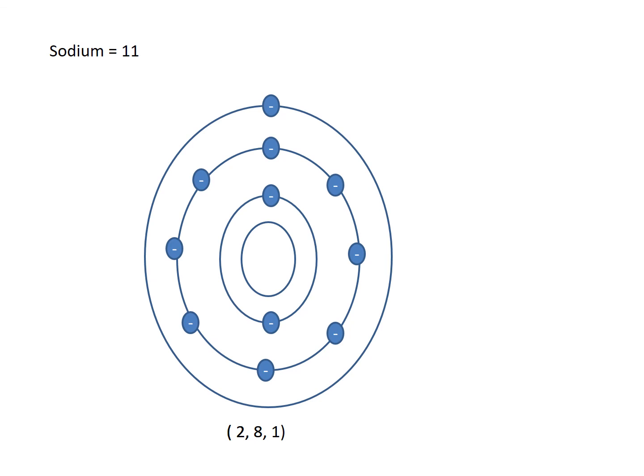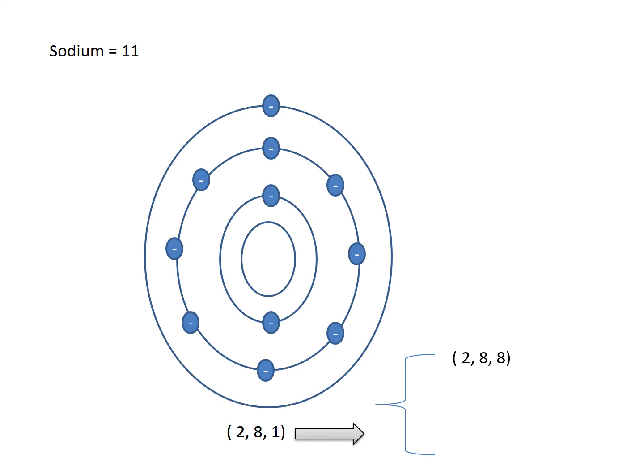Every atom has the tendency to either accept electrons or give electrons, just to make sure that it becomes stable. So the sodium atom has the electronic configuration of 2, 8, 1. Now it has two options. Either it can attain 2, 8, 8 if it accepts 7 electrons from any other atom, and become stable.